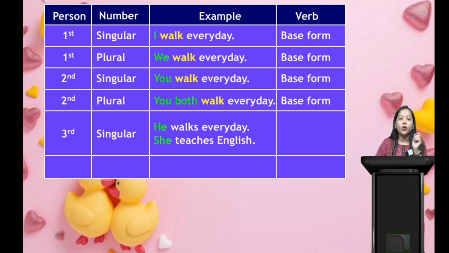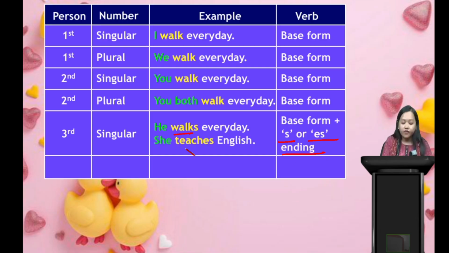Now, in third person singular, what can we see as the difference? In the verb, we added what? S at the end of the word. Here it's written only walk, but in third person singular, it's written walks or teaches. So what can we write here? Base form plus S or ES at the end of our verb. This is our third person singular, when we talk about somebody, only one person.